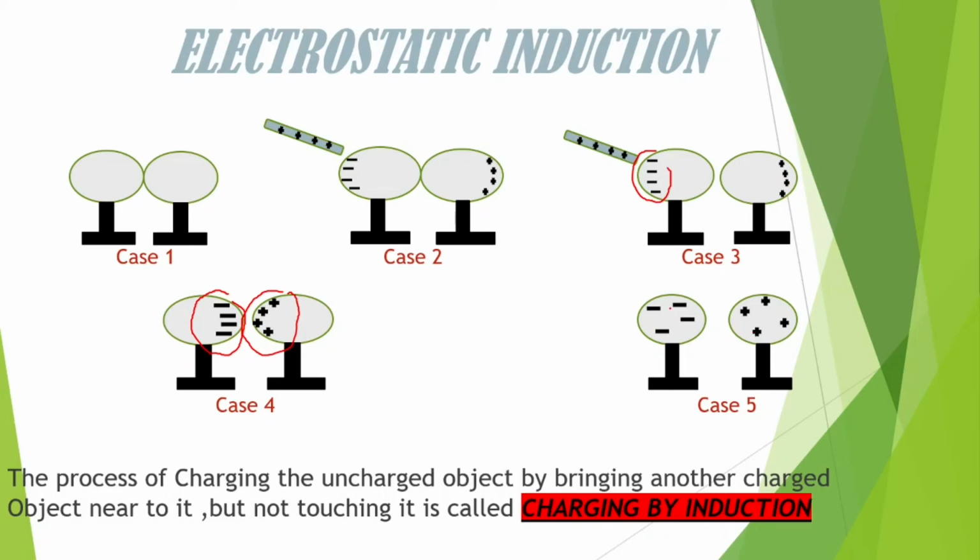So what happens now? This body becomes negatively charged. Yeah, this metallic sphere becomes negatively charged, and this metallic sphere becomes positively charged. So this is an example of electrostatic induction.